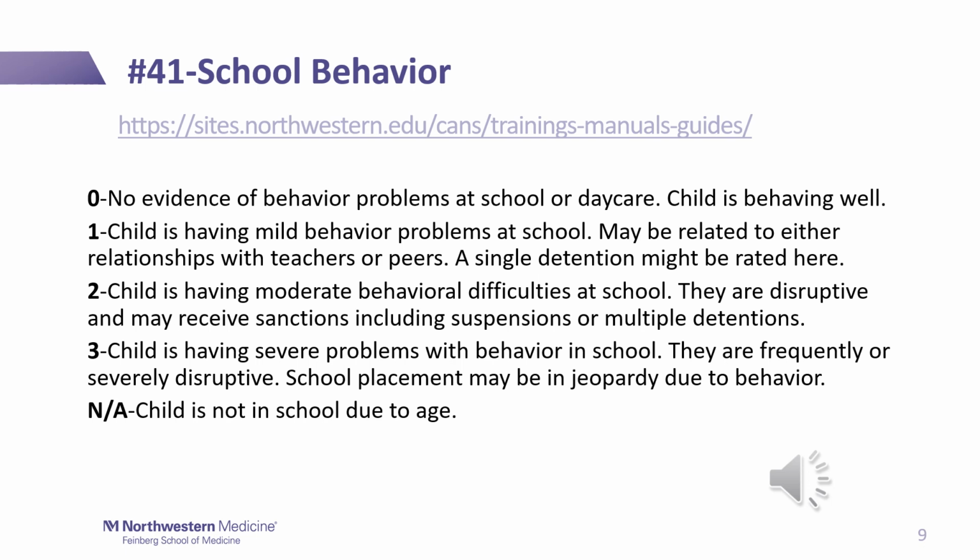A 2, child is disruptive to the class resulting in sanctions. They may have had suspensions or multiple detentions. And a 3, the child is severely disruptive in class. Their placement at the school may be in jeopardy due to their behavior. Again, we see an NA option, and this should only be used for children who are not in school due to age.